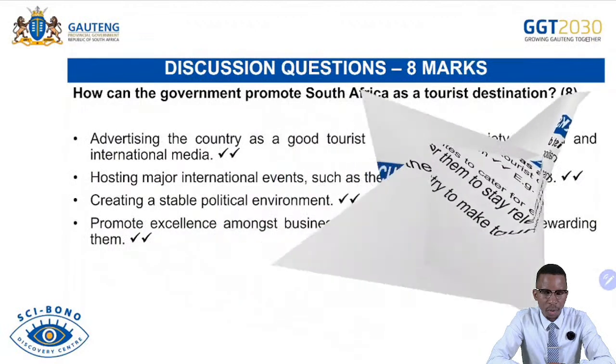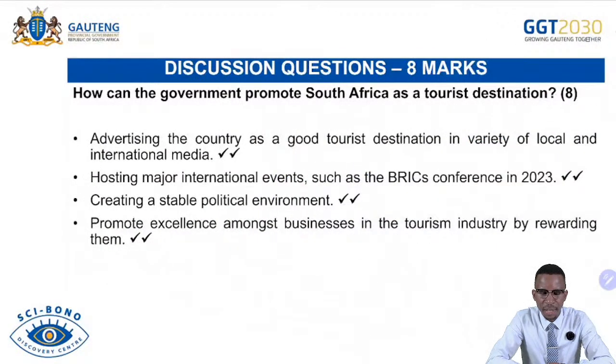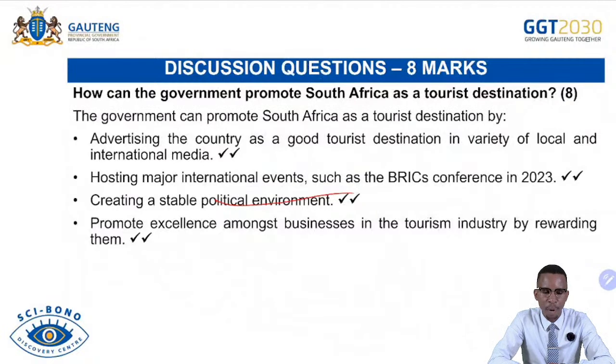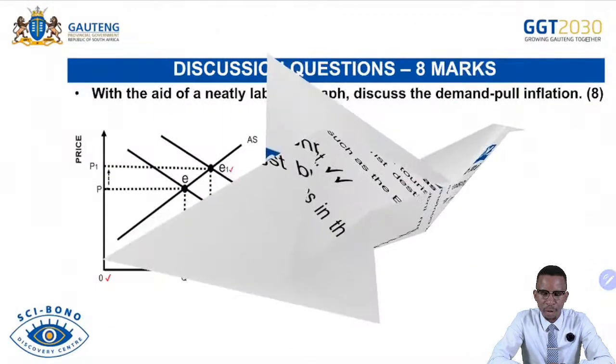Also advertising the country as a good tourist destination in a variety of local and international media, hosting major international events such as the BRICS conference in 2023, creating a stable political environment, and promoting excellence amongst businesses in the tourism industry by rewarding them if they are doing well. That was for 8 marks.